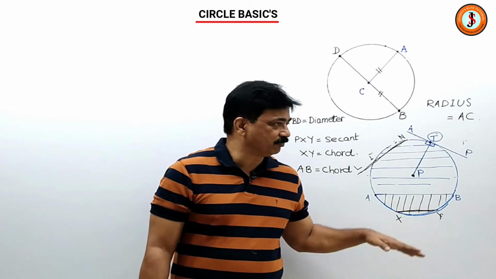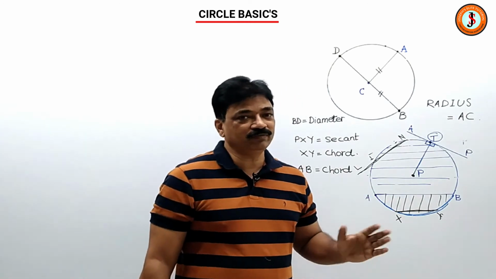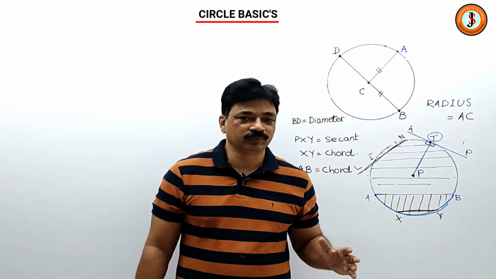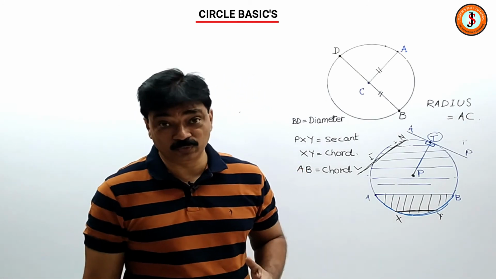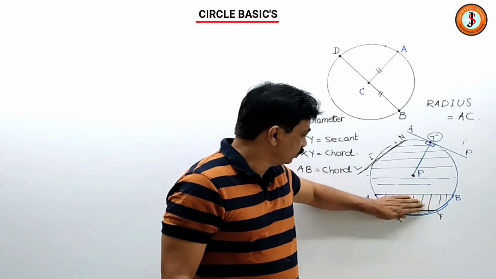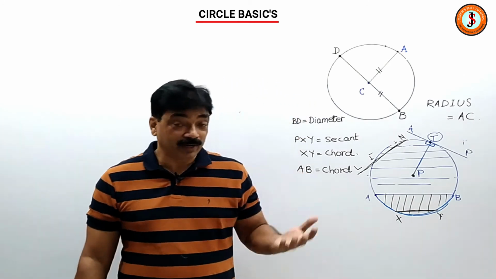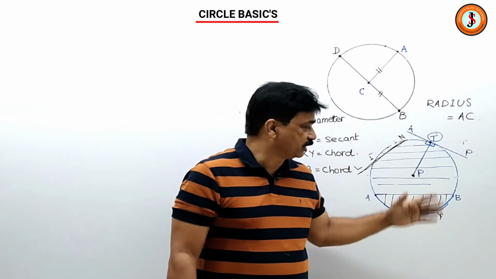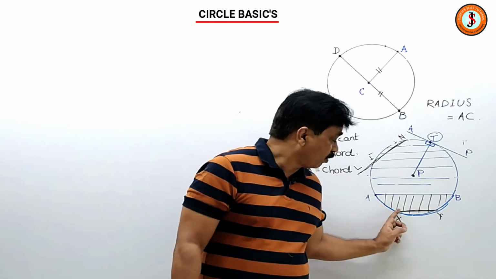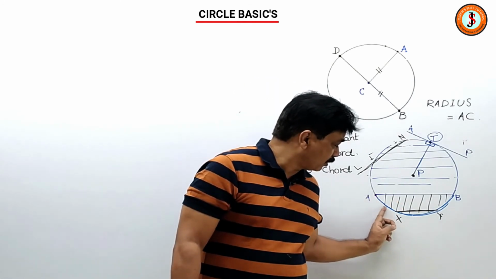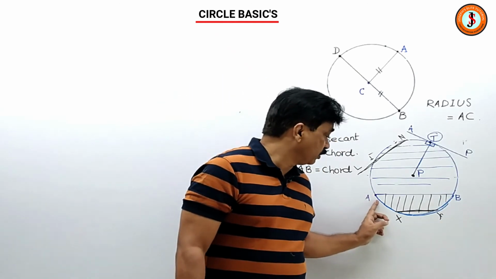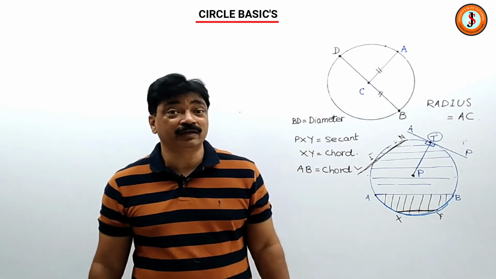What is the minor segment? A chord divides a circle into two parts. The part which does not include the center, this whole shaded part, is called the minor segment, and the part which includes the center is called the major segment. The part of the circumference which encloses the minor segment is the minor arc.